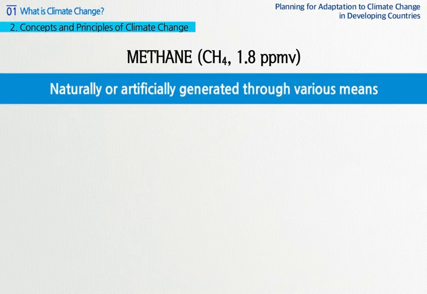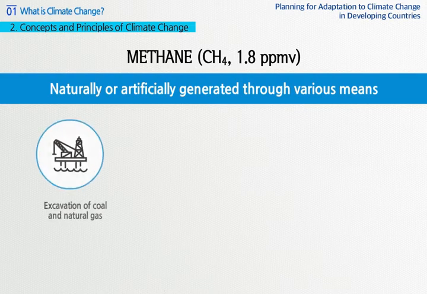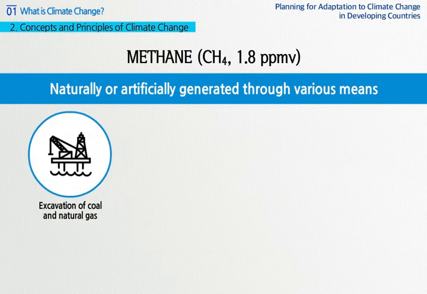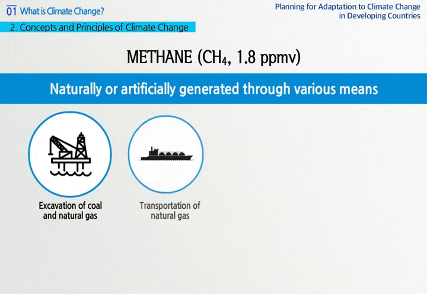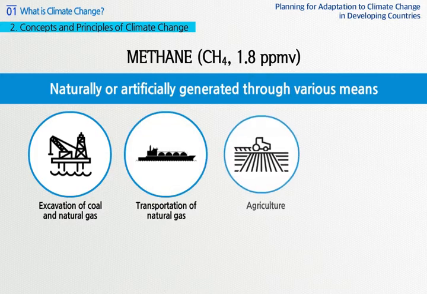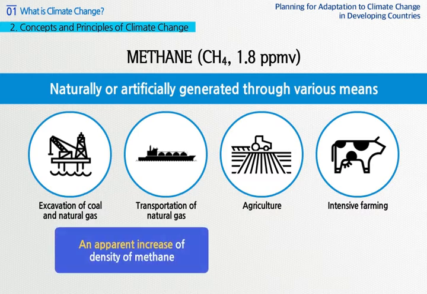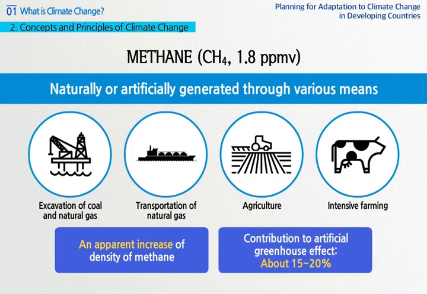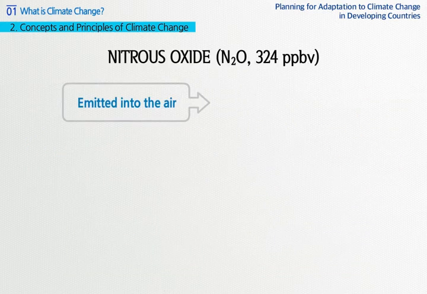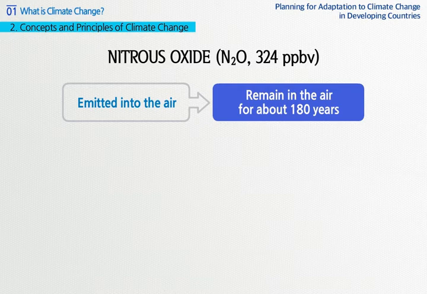Methane in the air will be naturally or artificially generated through various means. Mostly it comes from excavation of coal or natural gas, transportation of natural gas, agriculture, and intensive farming. Density of methane is showing an apparent increase in the current century, and its contribution to artificial greenhouse effect is about 15 to 20%. Nitrous oxide, once emitted into the air, will remain in the air for about 180 years.